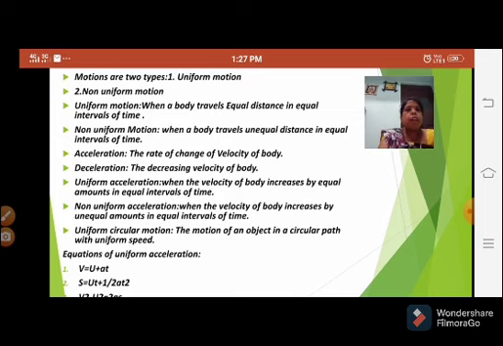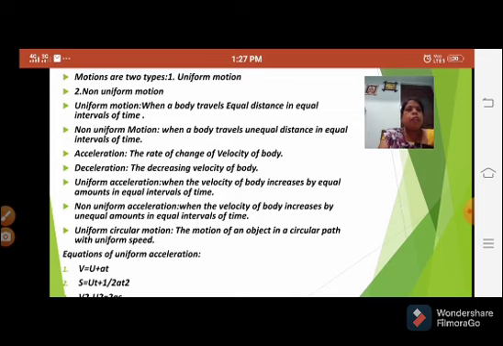If you observe the graph between velocity and time, a straight line will be formed. That means velocity will be increasing, that means the acceleration is uniform. Next, non-uniform acceleration. When the velocity of a body increases by unequal amounts in equal intervals of time, that is called non-uniform acceleration.